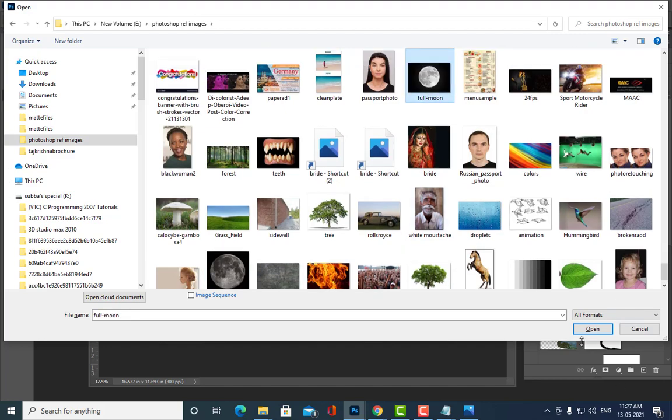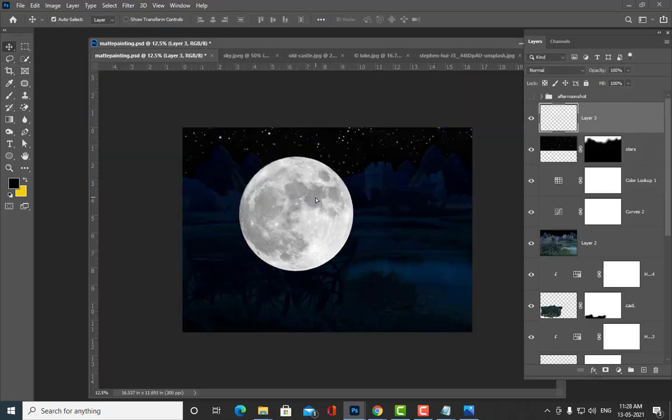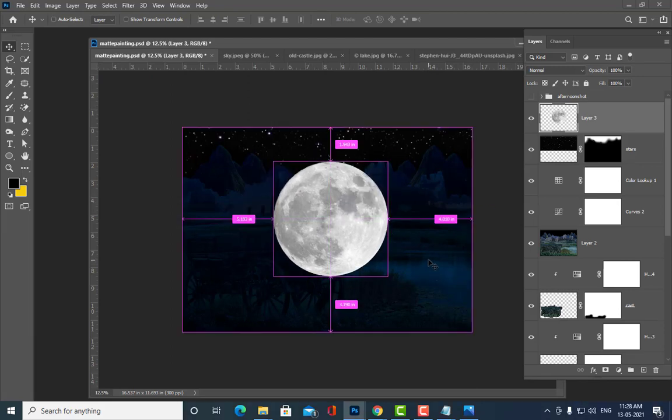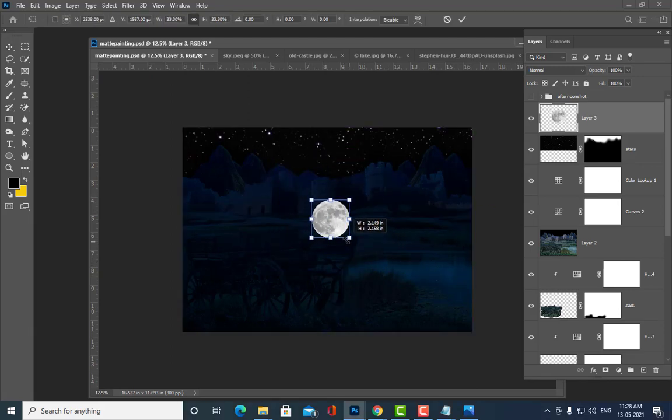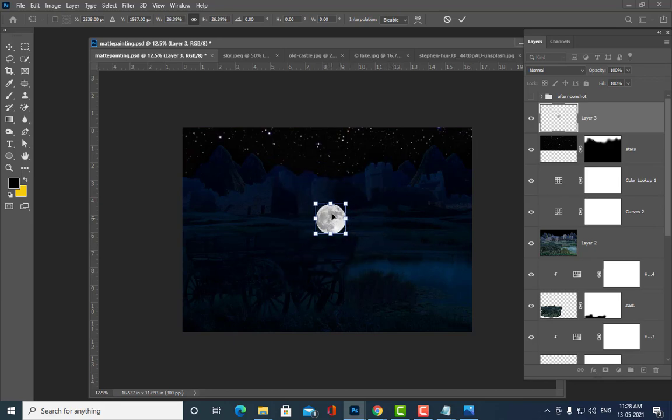This one. Okay, now I will select the moon. Simply we have to use the quick selection tool, and then just drag it. We'll keep it over here.